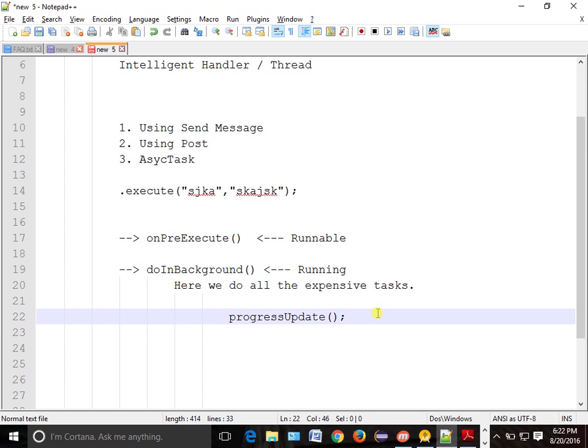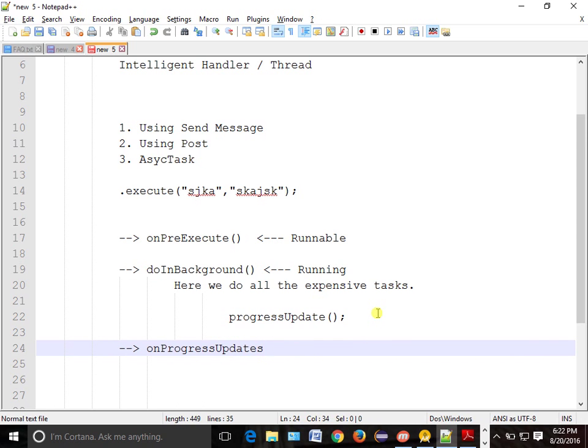Now as soon as you do this, it will automatically call the method called onProgressUpdate. Sorry, I'm really sorry, this is not progress update. It is your publishProgress. What is the method name? Publish progress. Okay, it is publishProgress.